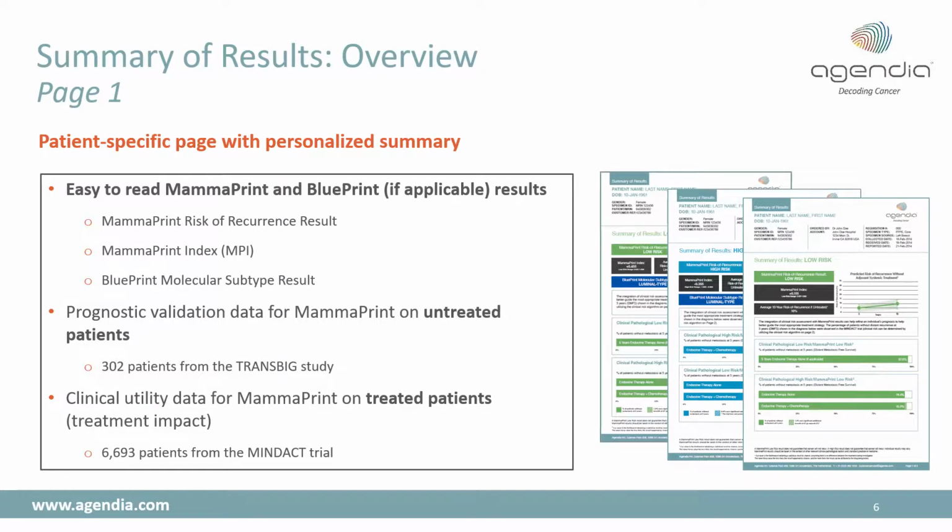Depending on your patient's specific results, you can receive up to 3 summary pages. On the first page, we have patient-specific information and a personalized summary. This includes MammaPrint and BluePrint results. It includes prognostic validation data for MammaPrint on untreated patients from the TransBIG study, and includes clinical utility data on treated patients from the MINDACT trial.